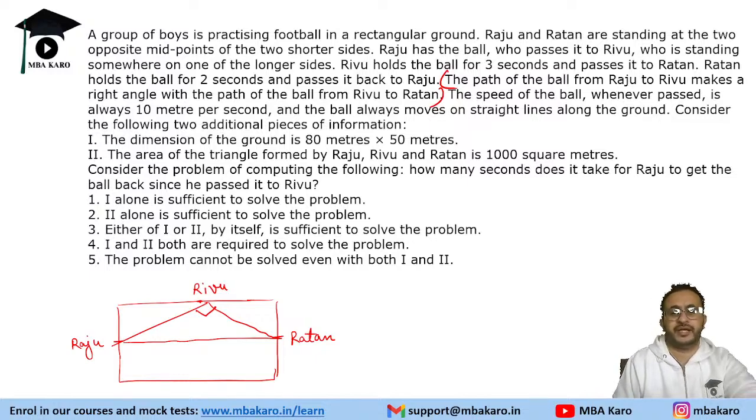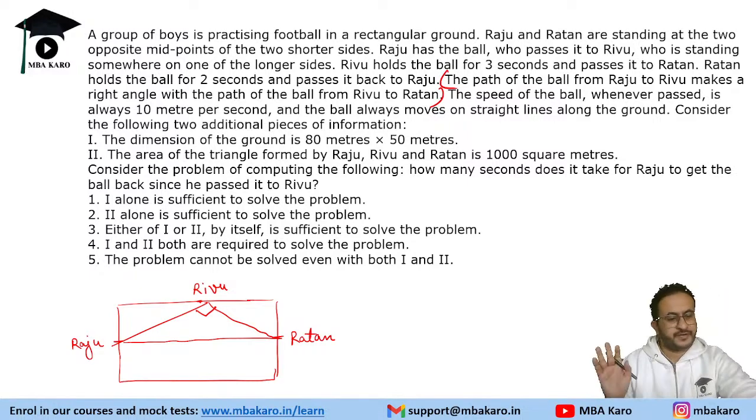We need to tell how many seconds it will take for Raju to get the ball back since he passed it to Rivu. The question is not about finding the time. It is a data sufficiency question. If you know the lengths, you know the speed and the holding time is given, so we can find that. Basically, if you are able to find the distance, that will be sufficient to answer the question.